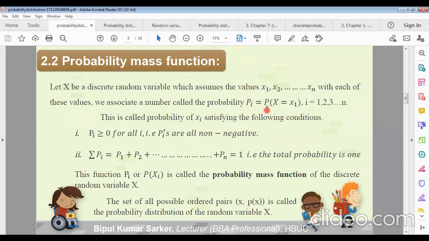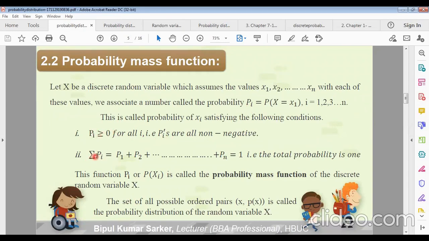This can be written as probability of X = xi for i = 1 to n, satisfying 2 conditions. First, the probability pi for all xi will be non-negative. Remember it: greater than or equal to 0. This means the probability function p will be 0 or positive.